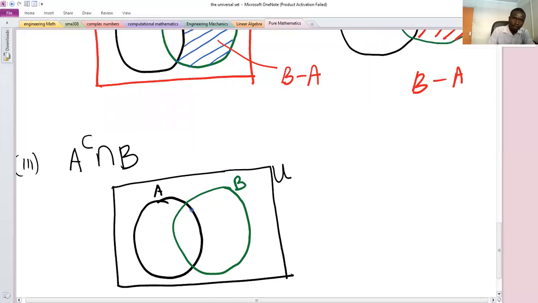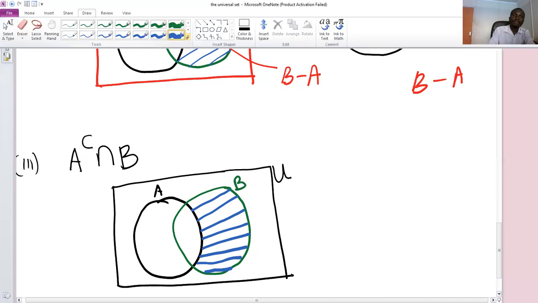So you shade this. This is a region that is outside A, but within set B. So A complement intersect B means the region that is common to set B and what is outside A.